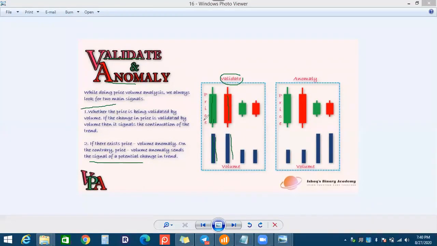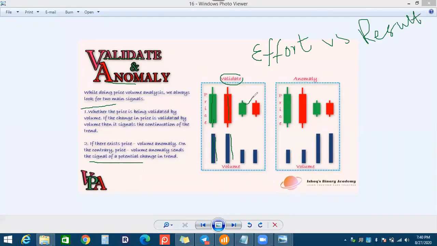Now let me change the name: I will not say the volume, I will say the effort. When I say effort, you can understand that is the volume. When I say result, you can understand that is a price bar, or a candlestick.